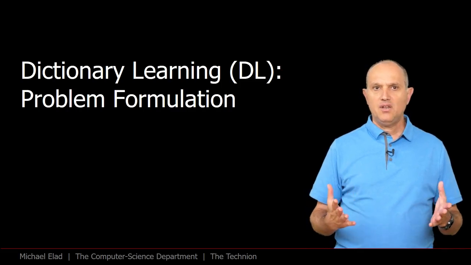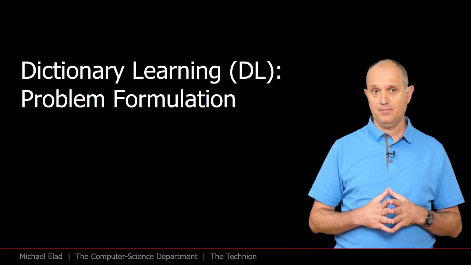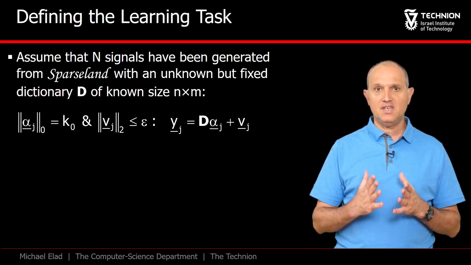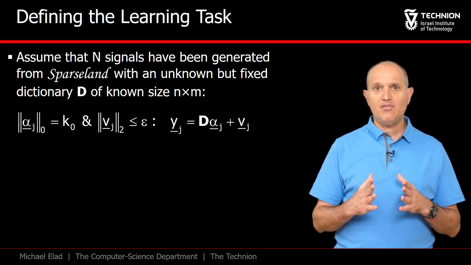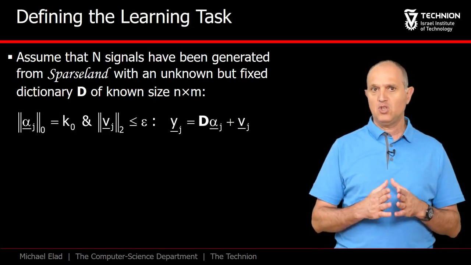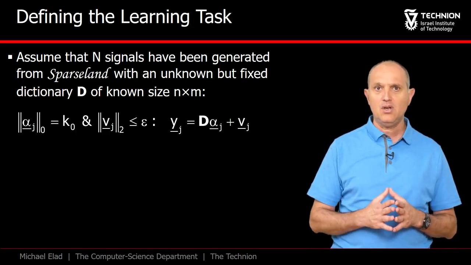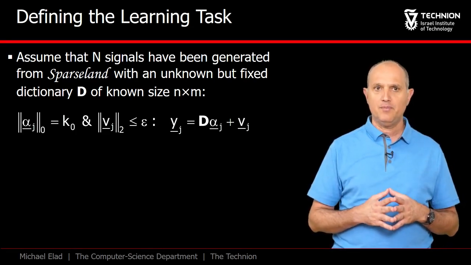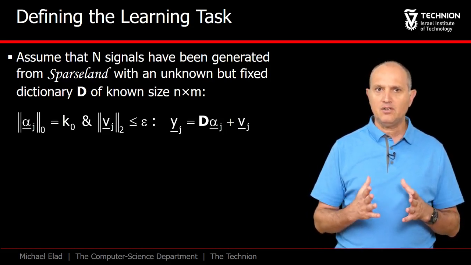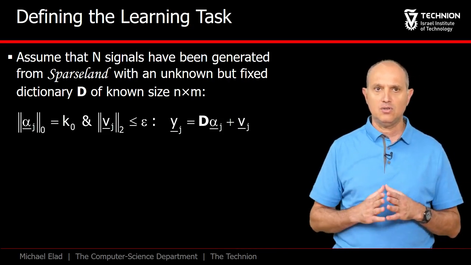Well, now that we have seen that dictionary learning is of interest and importance, let's turn to define this problem clearly. The dictionary learning problem starts with the accumulation of signals to train on. Suppose that we have access to n such examples believed to emerge from SparseLand. More specifically, each of these signals is expected to have a K0 sparse representation with respect to the unknown dictionary. Furthermore, being rational, we shall assume that these signals are not perfect, implying that we expect an epsilon deviation from the model posed as additive noise.